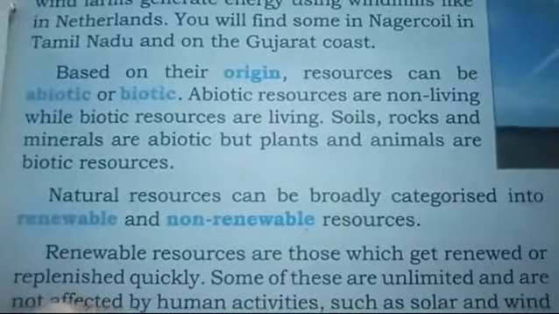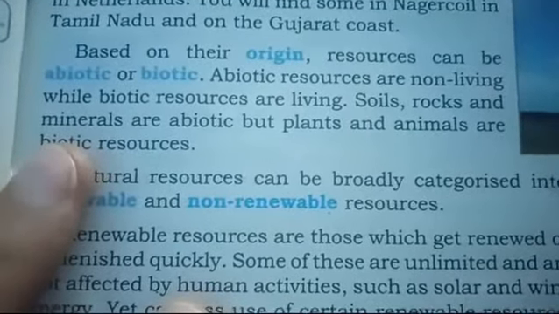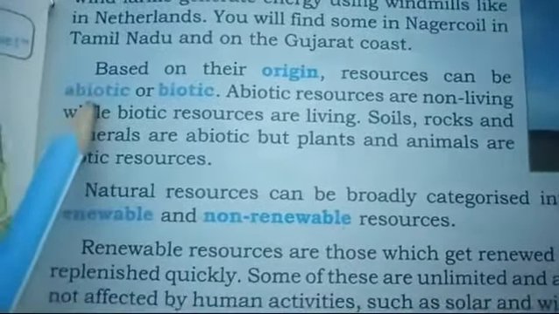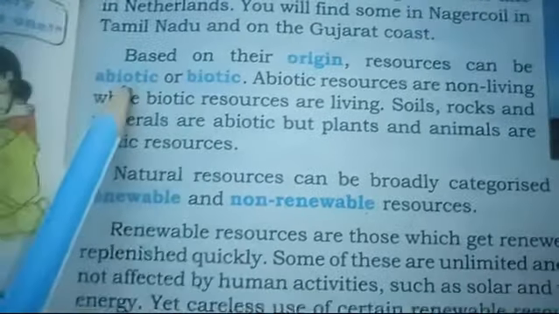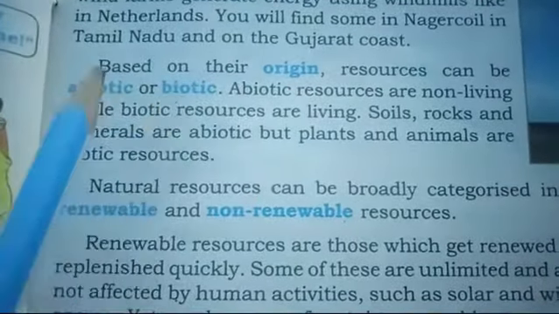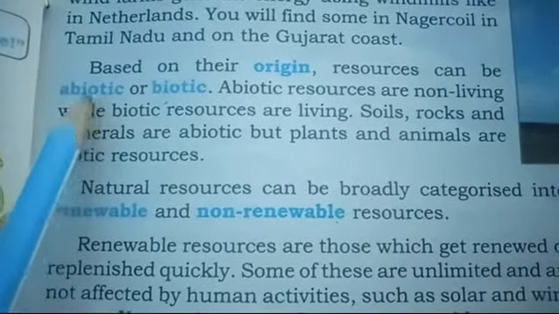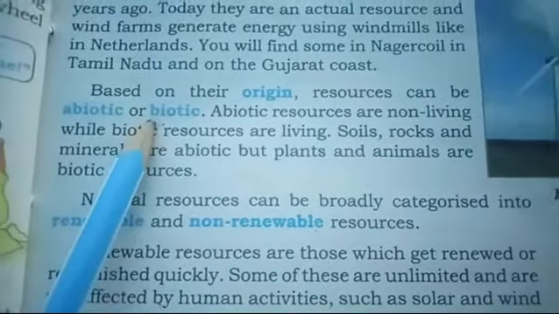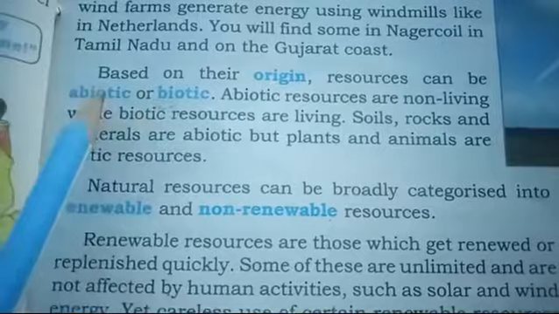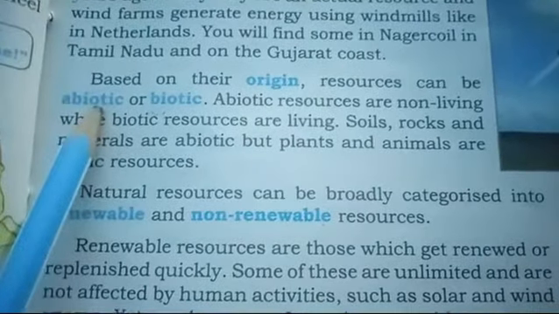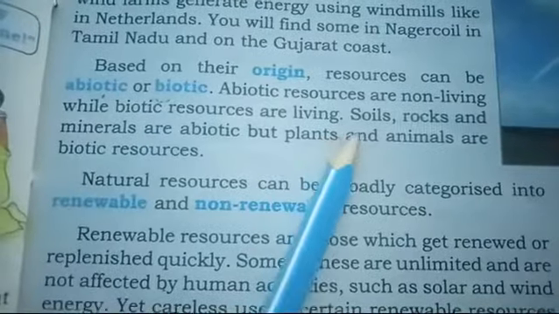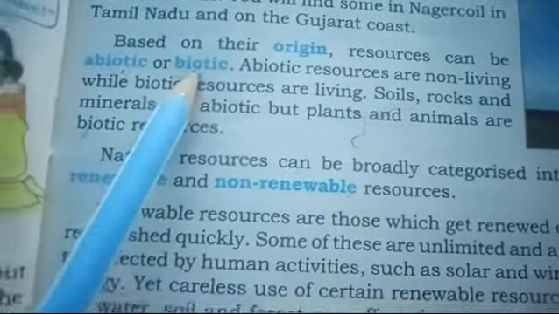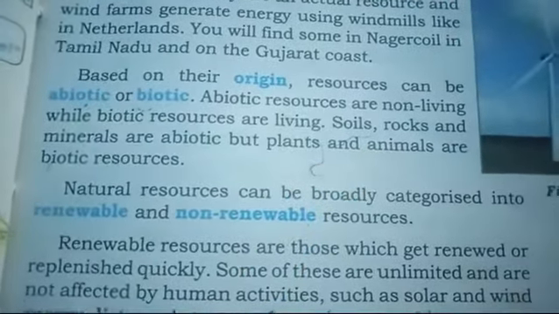So now my dear students, on the basis of their origin, उनका जन्म स्थान कहाँ से होता है बेटा, इसके बेस पे वो दो भागों में बांटे जाते हैं. One is the abiotic and the other is the biotic. As the name itself represents, abiotic means non-living and biotic means living things. So the living organisms are called biotic and the non-living resources are called abiotic. For example, non-living we have soil, we have rocks. And biotic we have plants and animals because they are living.